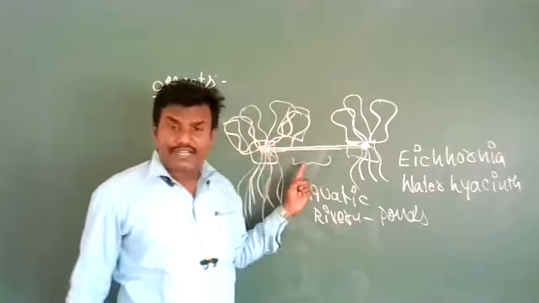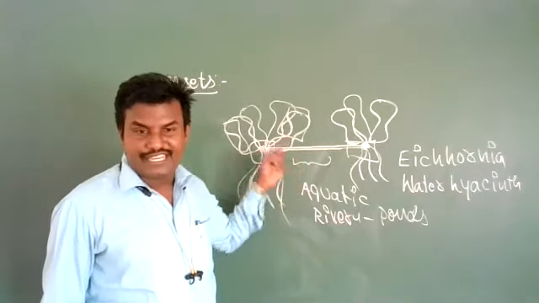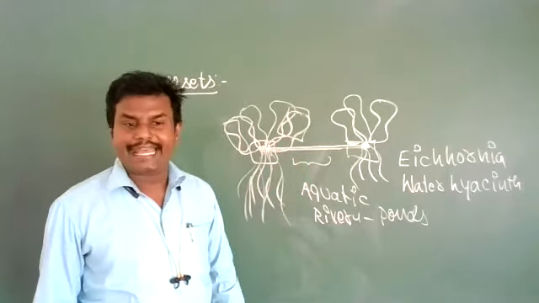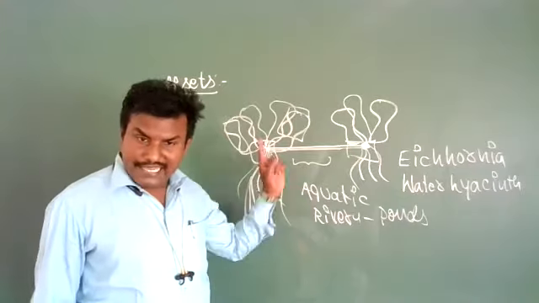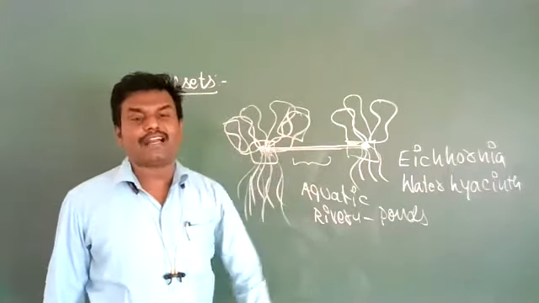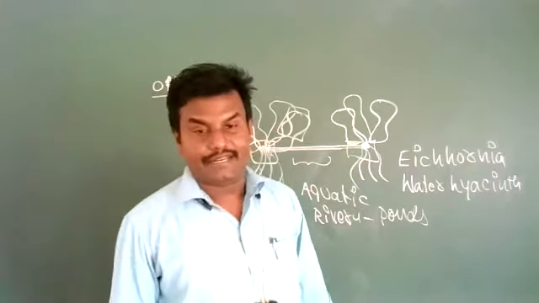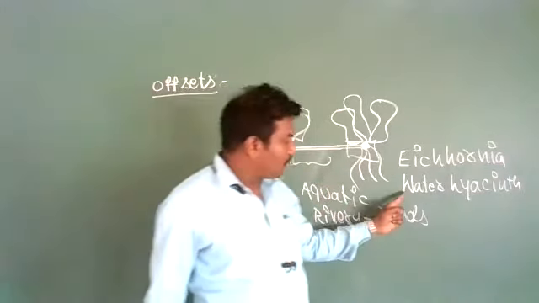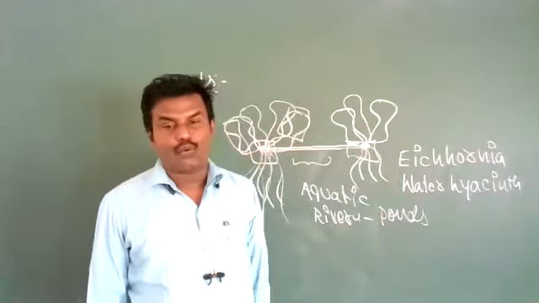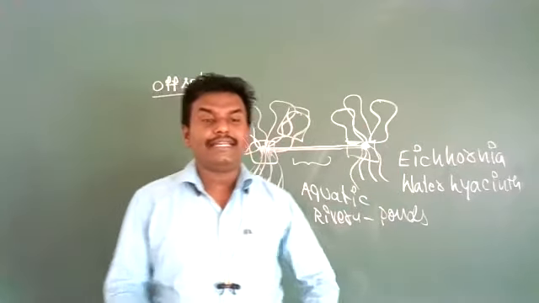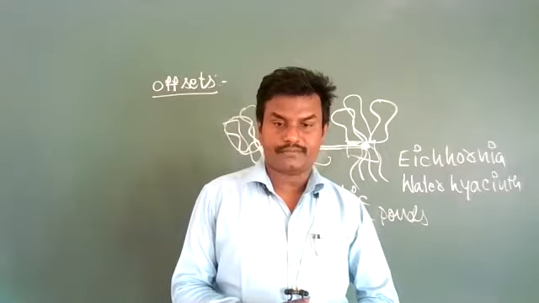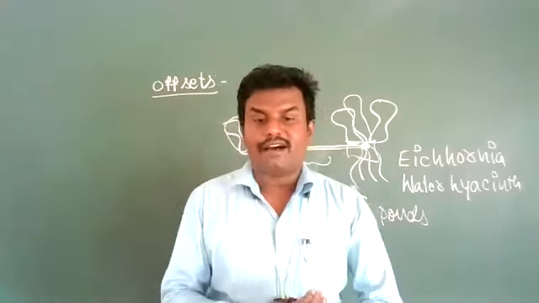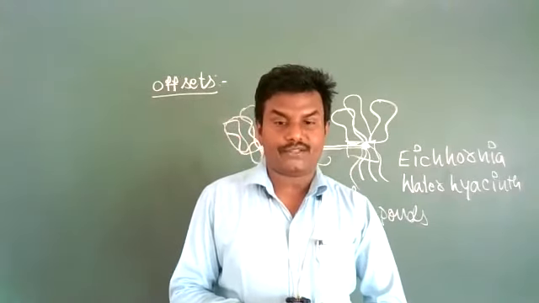It is also very difficult to get rid of their vegetative propagation in aquatic habitats. These plants create a big havoc in aquatic habitats. That's why this plant is called the terror of Bengal.